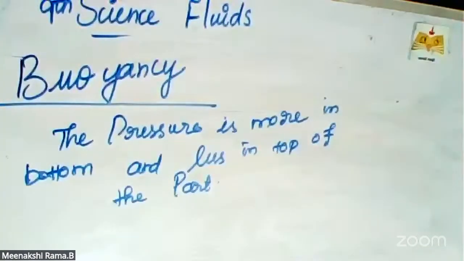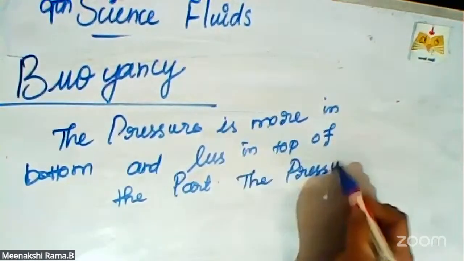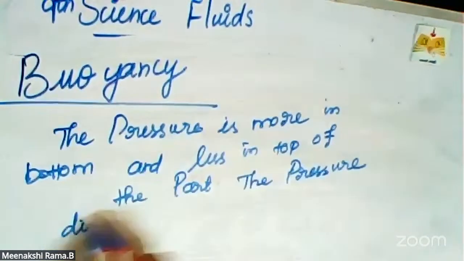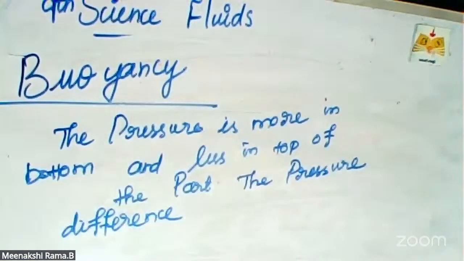When a balloon is immersed into the water, it comes out fast in the upward direction. That kind of force is called buoyant force. So the pressure is different in that area.